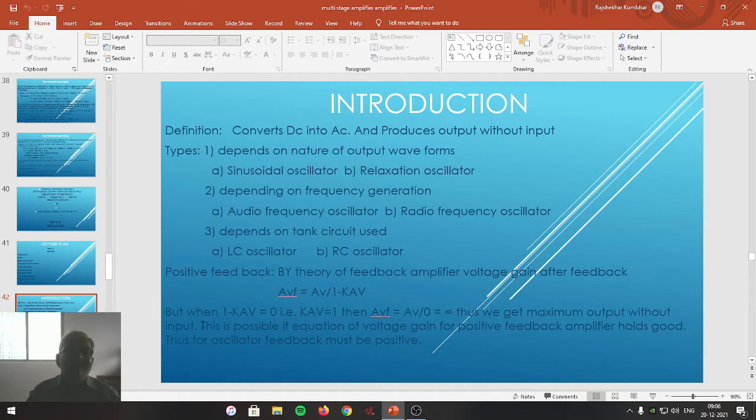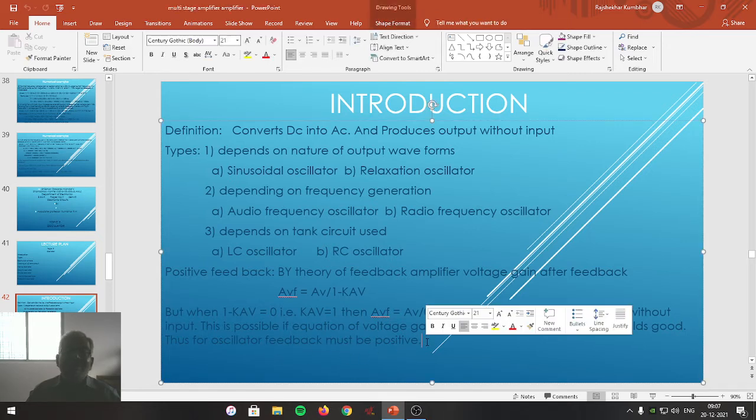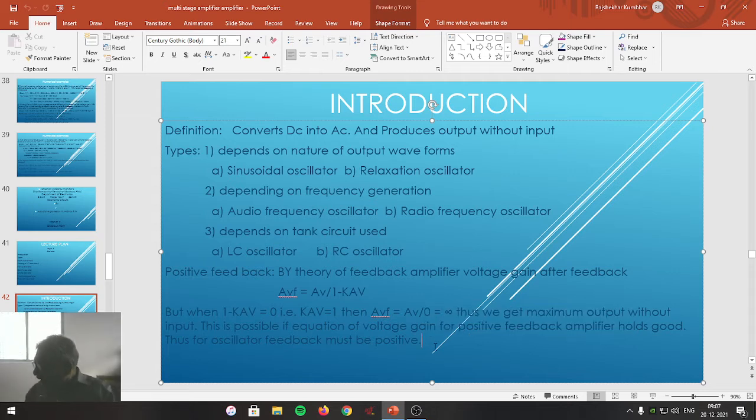So that's why the definition of an oscillator is an electronic circuit that produces the output without any input. This is possible if the equation of voltage gain for a positive feedback amplifier holds good. Thus, for an oscillator, feedback must be positive. This is one of the conditions so that an amplifier circuit is going to be turned into an oscillator. The condition is that feedback must be positive. So this is the meaning of positive feedback.